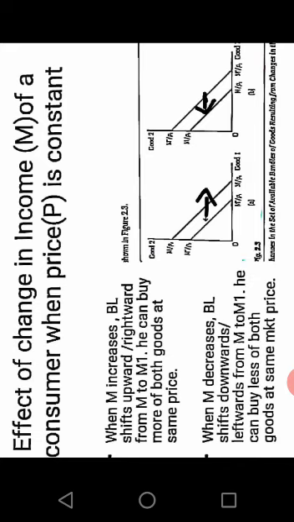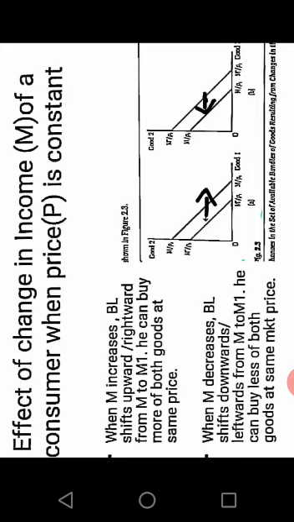I have shown it by means of an arrow. It is shifting towards the right. Earlier when his income was 20, he could purchase only up to the first intercept. Then when his income increases, his budget increases, and he is able to buy both the goods in more quantity at the same market price.